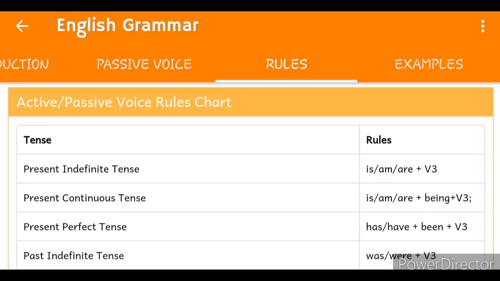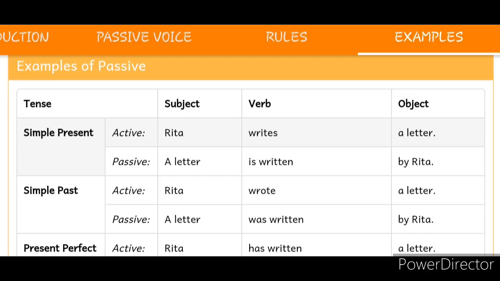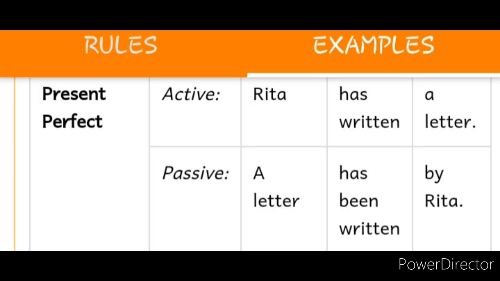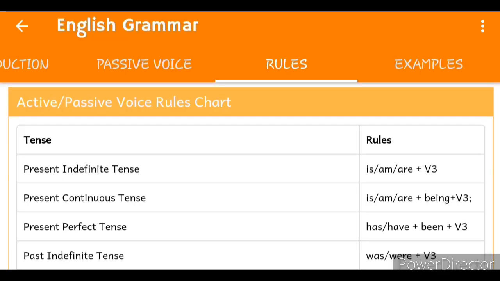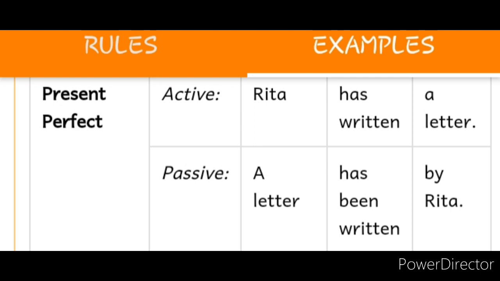So in the present perfect, we are discussing present perfect, which in the active voice is: Rita has written a letter. The answer will be something like this. If you convert it into passive voice: A letter has been written by Rita. So the rule here is subject plus has, have plus been plus verb third form. Verb third form of write is: write, wrote, written. Written is a verb third form which is known as the past participle.